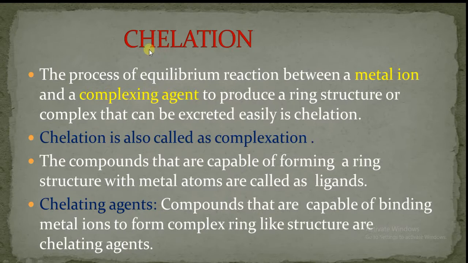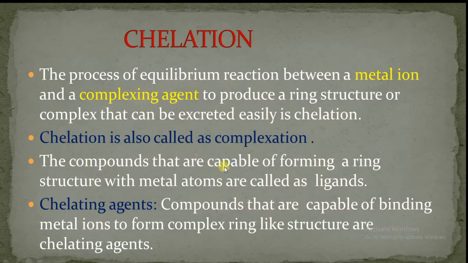The next physicochemical property is chelation, the process of equilibrium reaction between a metal ion and a complexing agent to produce a ring structure or a complex that can be excreted easily. What does chelation mean? The metal ion present in the body, which may be a heavy metal or any other metal ion, will form a complex structure with the complexing agent, and finally it will be excreted easily from the body. This entire process is called chelation. Chelation is also called complexation. So what are complexing agents? What are ligands? That we'll see.